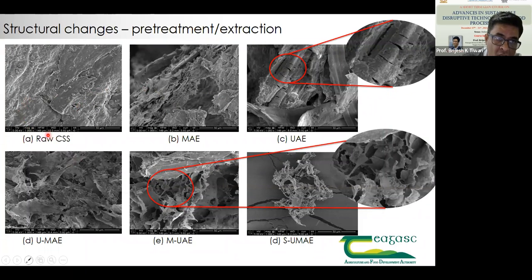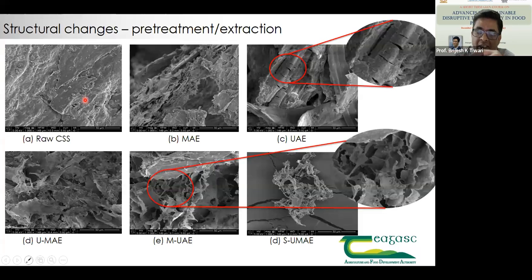This is raw coffee silver skin. The main purpose of this particular work was a specific PhD carried out by one of our Chinese PhD students, based on fair trade. The coffee beans are obtained from Africa, roasted, and sold to a lot of different companies, Starbucks and different places.